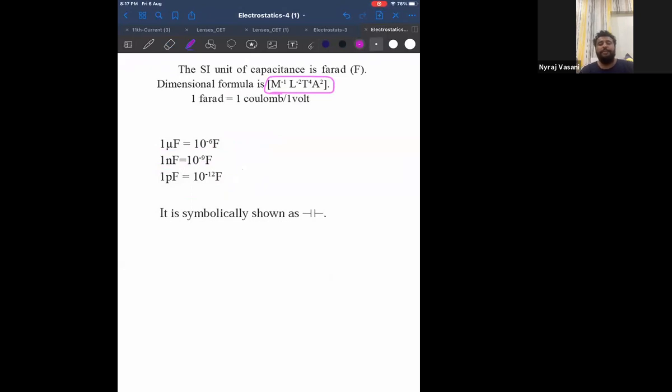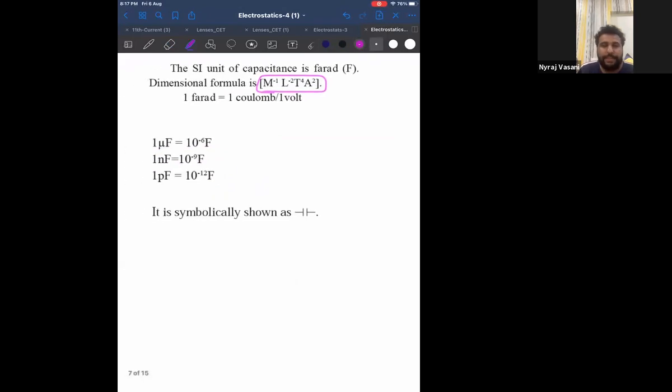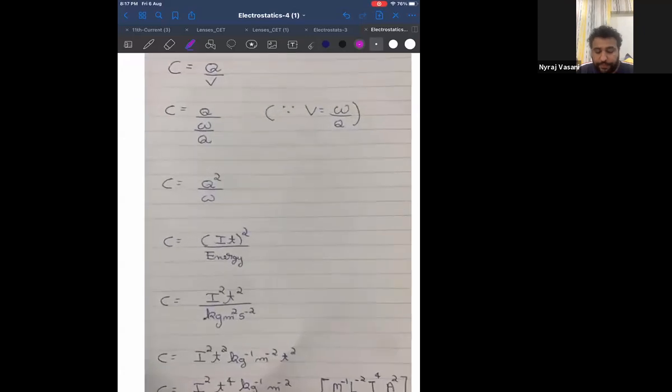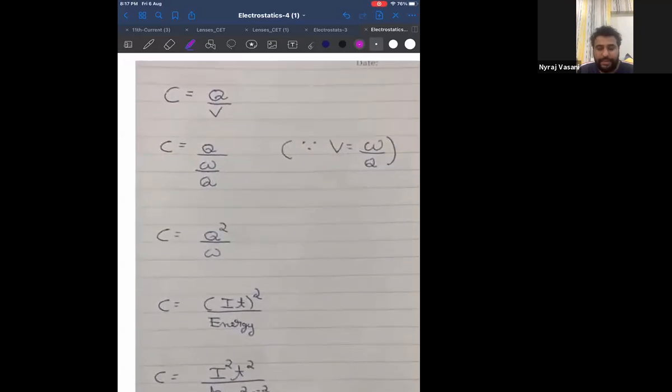Okay, so now tell me, which is the most basic formula for capacitance? Everyone, please look at the screen. What is the most basic formula for capacitance? C is equal to Q by V. Everyone understood this? From where did we get this? Q equal to CV. From there, we got C equal to Q by V.